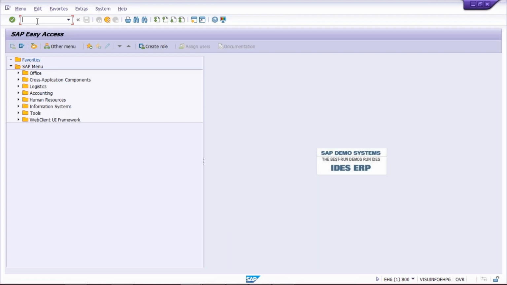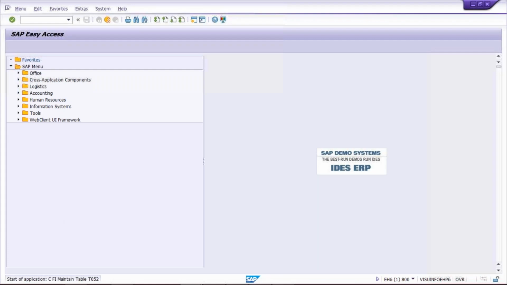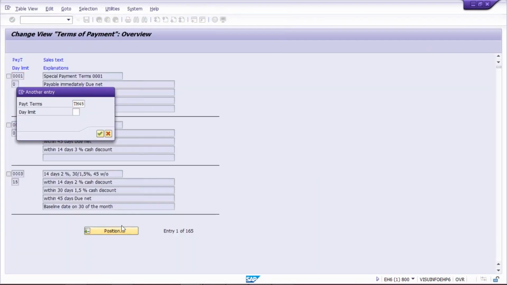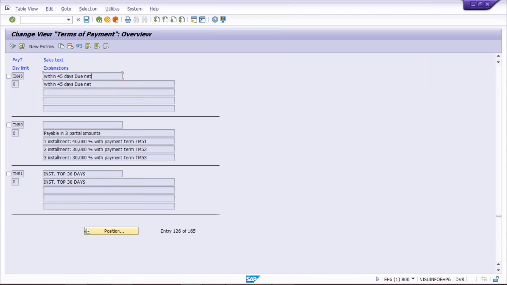As I said, I have already explained, OBD8 is the transaction code by which we are going to set up a terms of payment. I've already set up the payment terms TM45. Okay, let me check. I think I have set it up. Yes, it is there. TM45, the terms of payment, is already set up.